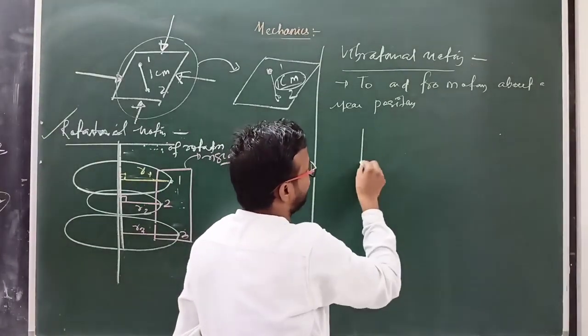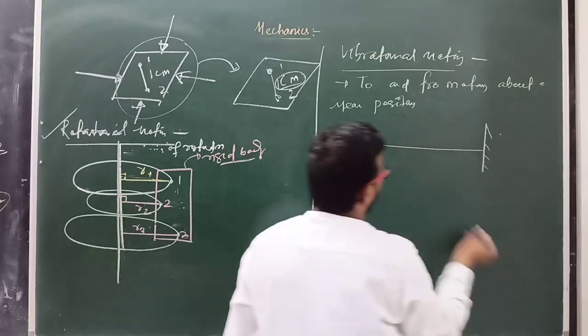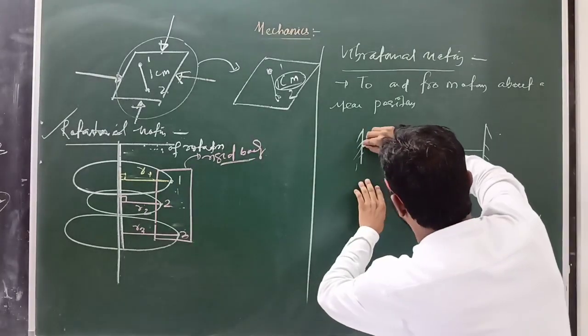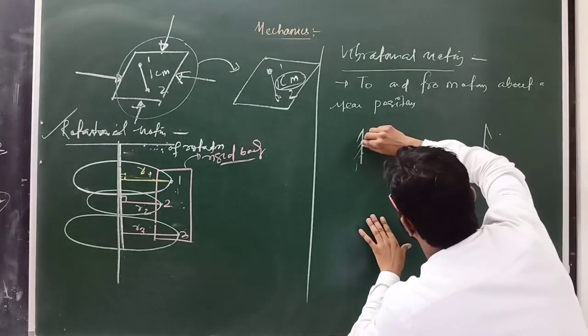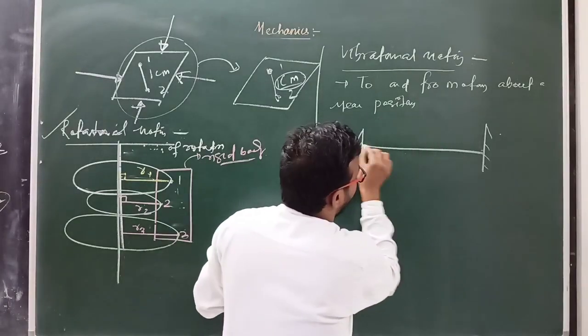Suppose there is a string and this string is fixed at this point. Clear? Now this string is in a stretched condition like this, and this is known as the mean position.